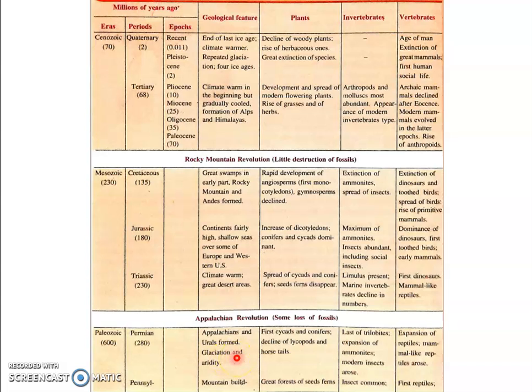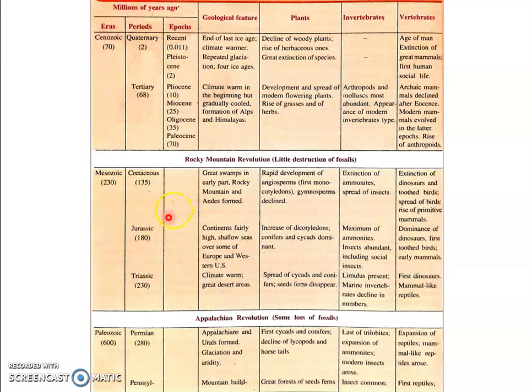It is believed that it killed all but 3% of the forms of life existing then. So there was a significant loss of life during that particular revolution period. Then we had the Rocky Mountain Revolution, between the Mesozoic and the Cenozoic era.